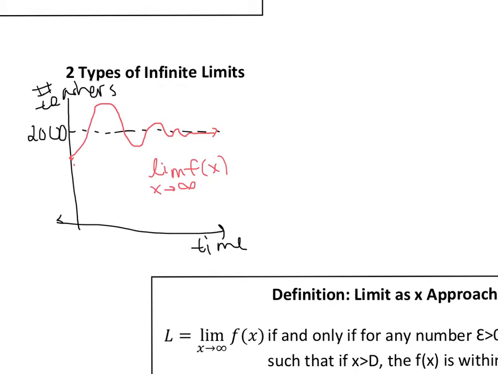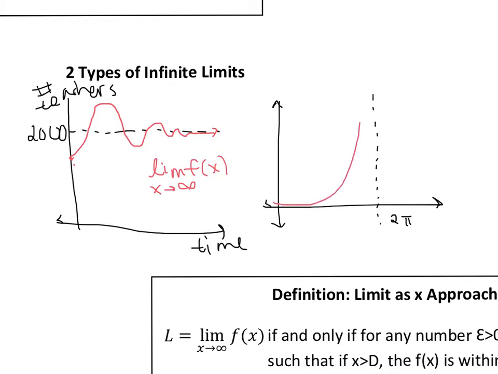The second type of limit we're going to look at is when you have an asymptote involved. So if you have an asymptote, a vertical asymptote, whatever that is, let's say that's 2 pi, okay? So whenever you have any sort of asymptote, your function's going along, going along, oh no, it can't cross it, but it's going to continue all the way up.